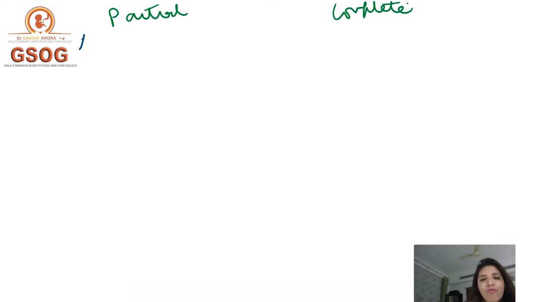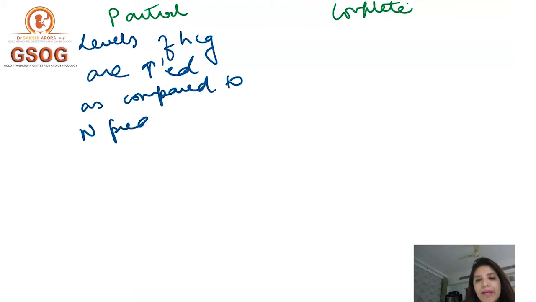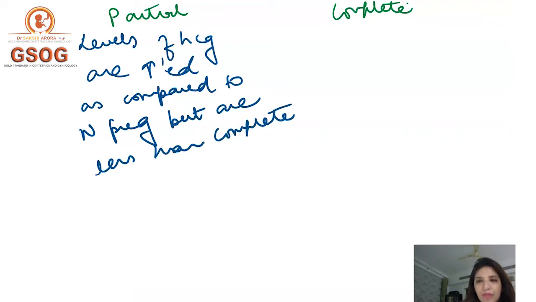Now, levels of beta HCG in a partial mole are increased, in comparison to a normal pregnancy, but they are less than complete mole, right? So in a partial mole, yes, the levels of HCG are increased, but not as much as they would be in a complete mole.